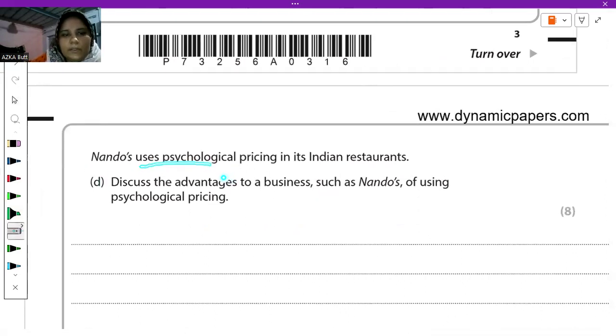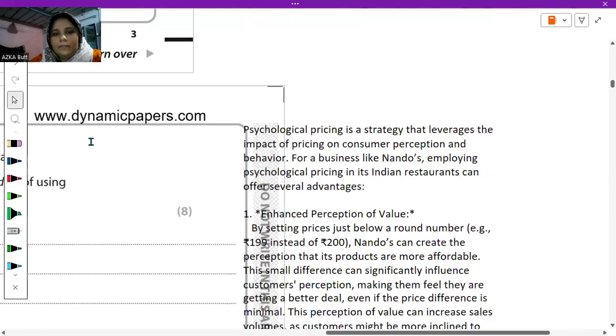Nando's uses psychological pricing in its Indian restaurants. Discuss the advantages to a business such as Nando's of using psychological pricing. So this is the 8 mark question. You have to at least write two advantages and their application and analysis, and at the end, you have to evaluate your answer. So this is how you can do it.